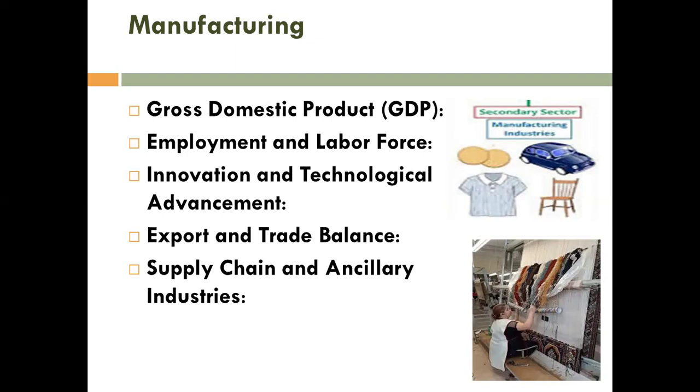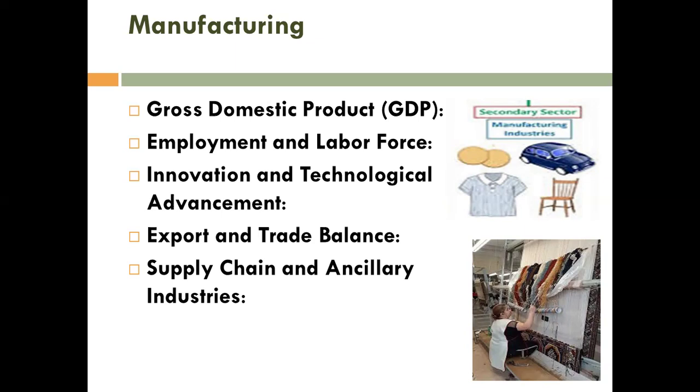Now the export and trade balance. What is export? When we are producing a new product, it is not necessary to produce only for our country. We can produce more and export to other countries. When we export to other countries, it helps our economy.